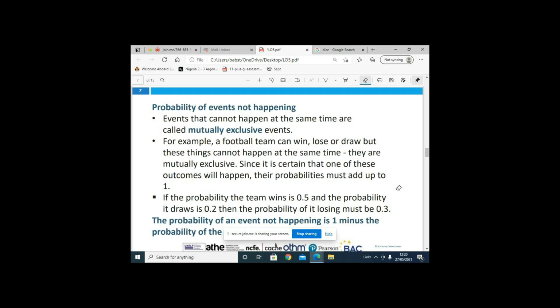If you are going to school, the probability that you'll be late, early, or on time must add up to 1, because you can't be early and be late at the same time.